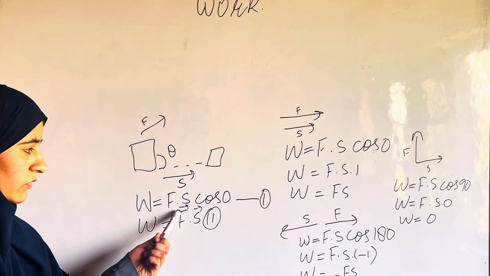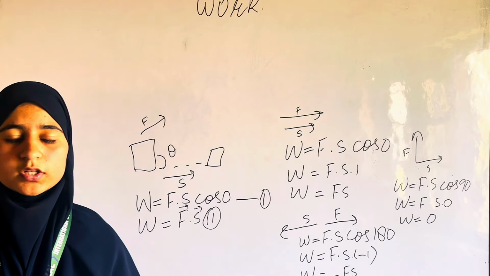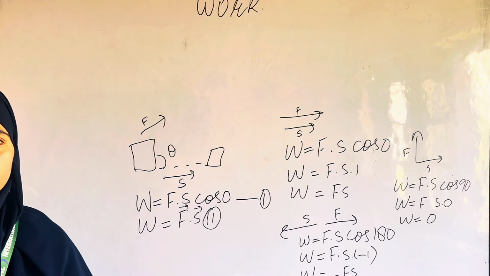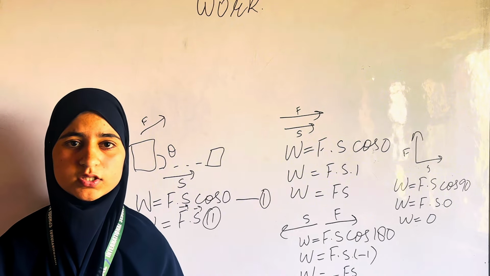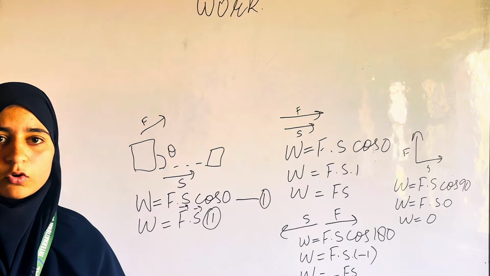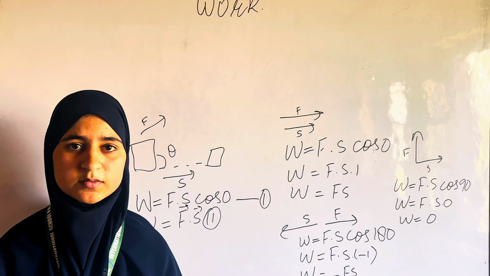From equation 1, it's clear that the SI unit of work is Newton meter. This unit is called joule. Now let us define 1 joule of work. 1 joule of work is that work which is done by a force of 1 Newton acting on a body for a displacement of 1 meter, such that the force and the displacement are in the same direction.